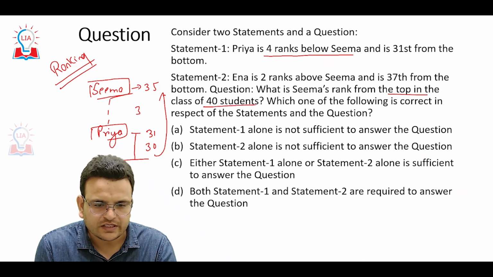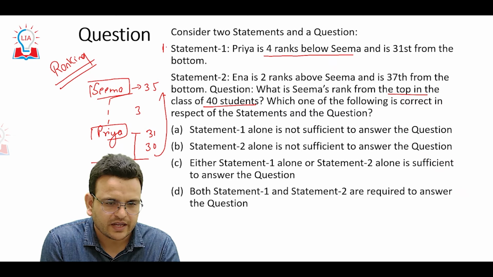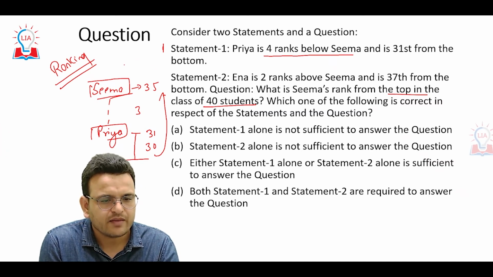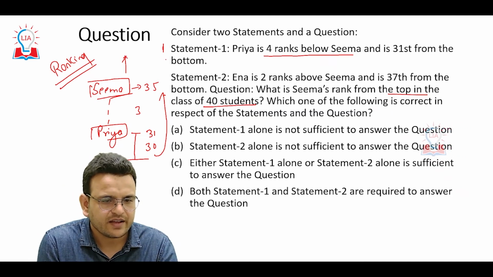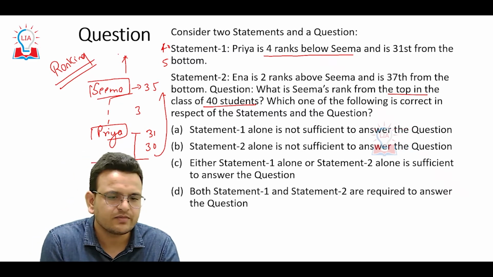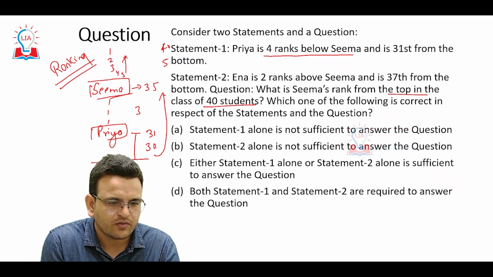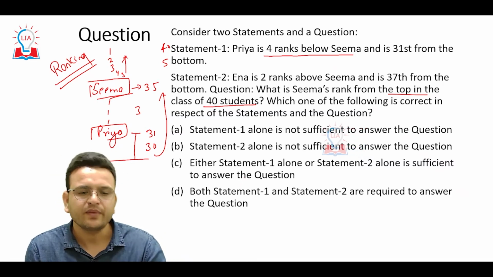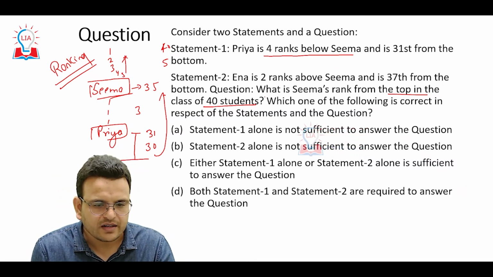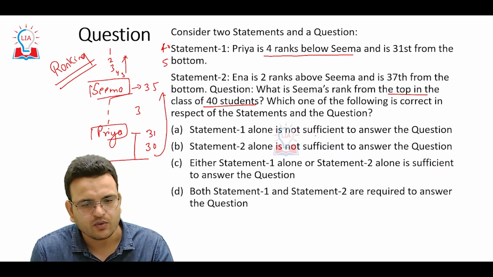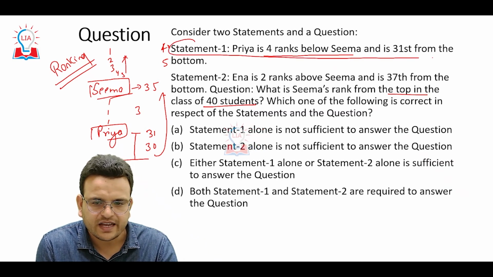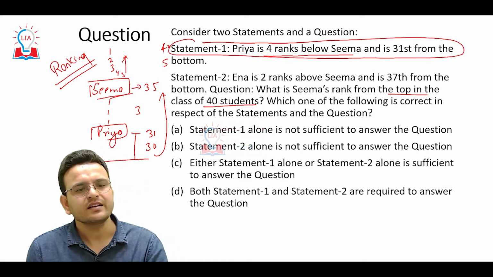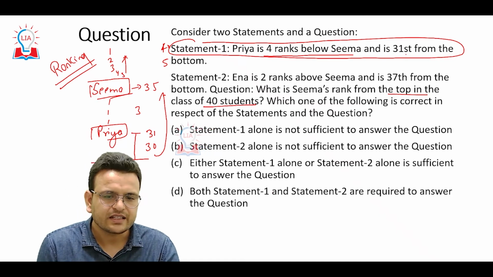If the class has 40 students, it simply means that 5 more students are above Seema. Like here 35 plus 5, 40. So 5 more students are above Seema. So from the top, 1, 2, 3, 4, 5. From the top Seema has 5th position. So statement 1 alone is sufficient to give the answer, correct? By statement 1 we can get the position of Seema. Clear? So here we can say that statement 1 alone gives